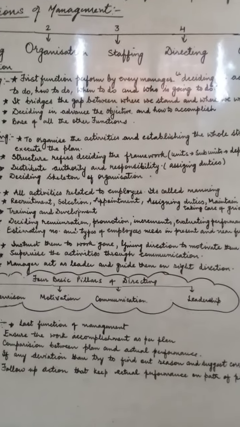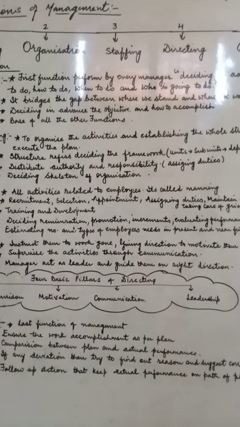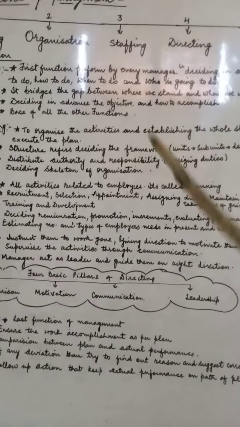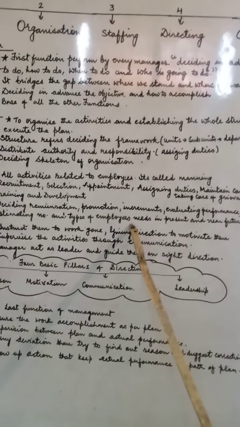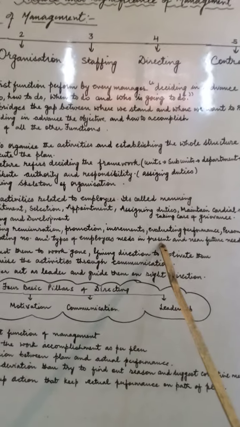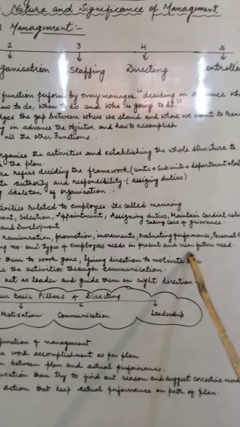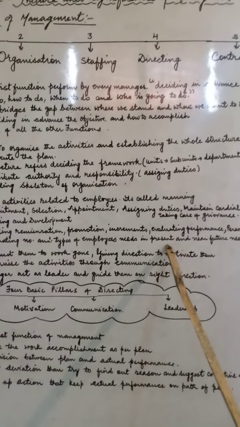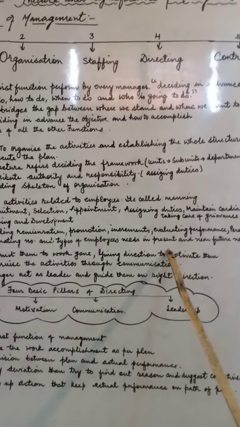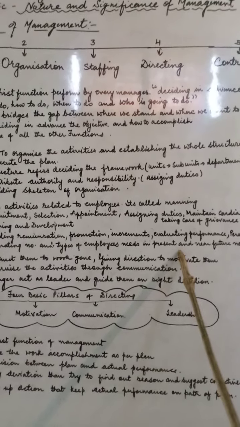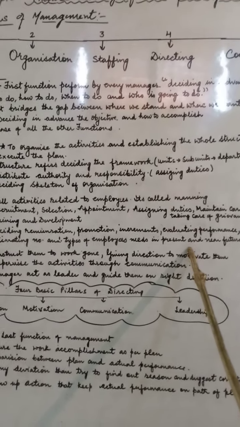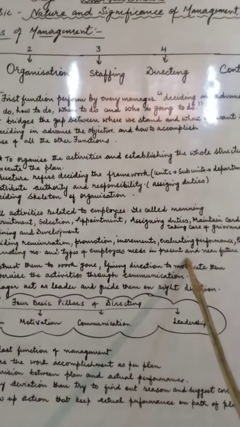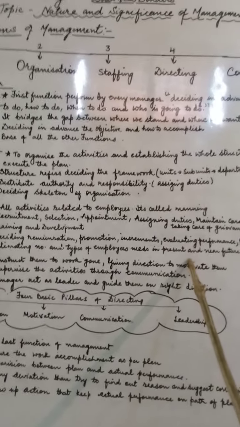And what kind of persons and types of employees are needed, for the present as well as for the near future. So every time, what is the need of the organization about their employees, how many people are required for the particular job, it is a duty and a function of the staffing function.